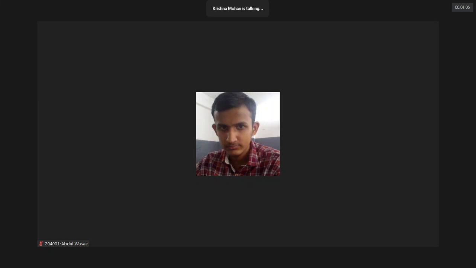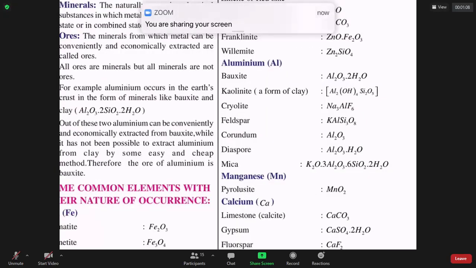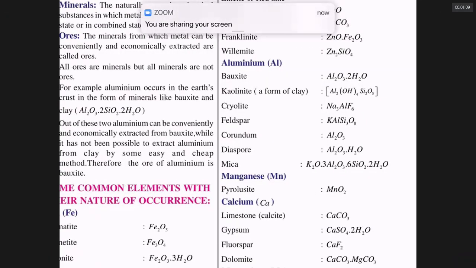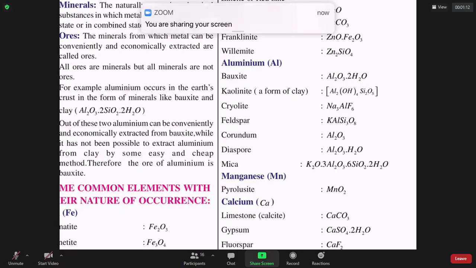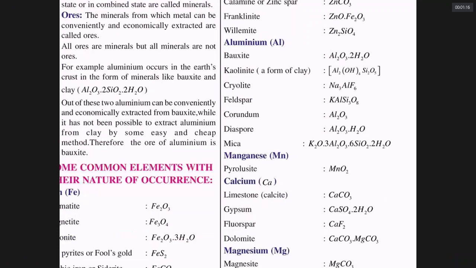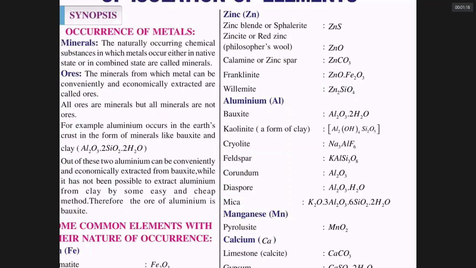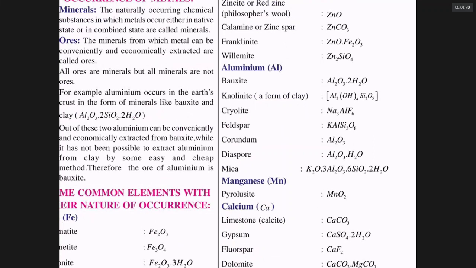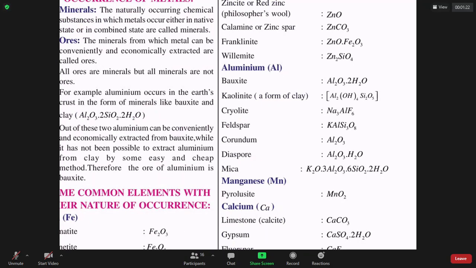Sir, you should be familiar with this name. Which of the following is concentrated by, say, froth flotation? They give bauxite, cryolite, pyrolusite, and finally they give zinc blende, which is concentrated by froth flotation. Pyrolusite is MnO2. It cannot be concentrated by froth flotation.